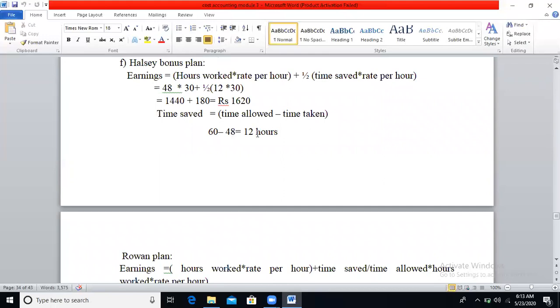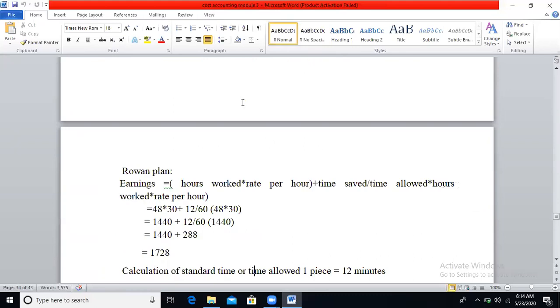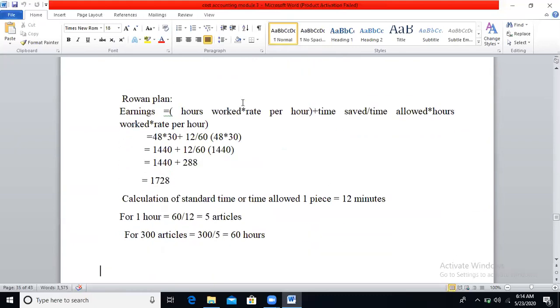Time saved is 12. So 48 into 30 plus half of time saved, which is 12, into rate per hour 30. 48 into 30 is 1440, plus 12 into 30. If you calculate half of this, you will get 180. So 1440 plus 180, you will get 1620.